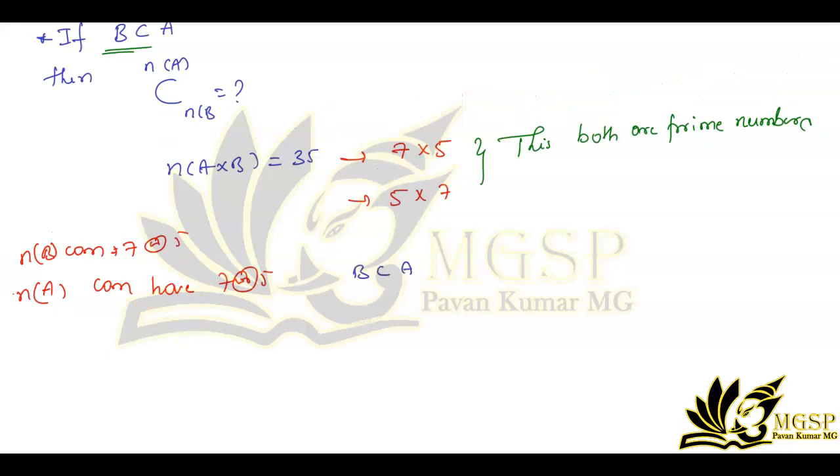B is a subset of A, which means n(B) is less than n(A), which implies that n(B) is equal to 5 and n(A) is equal to 7. Now how can we write n(A) choose n(B)? It implies C(7,3).